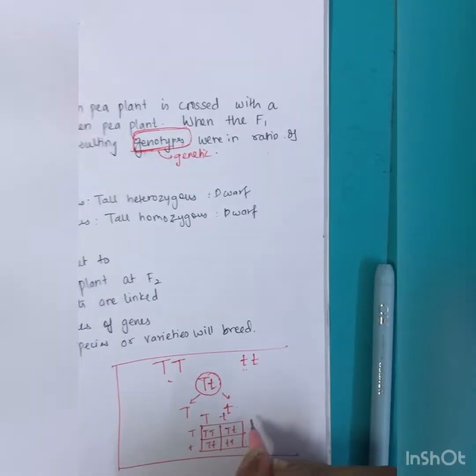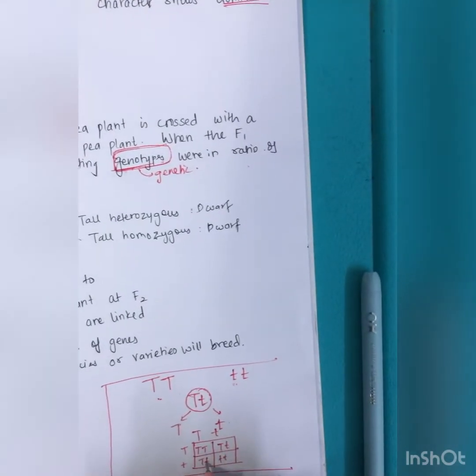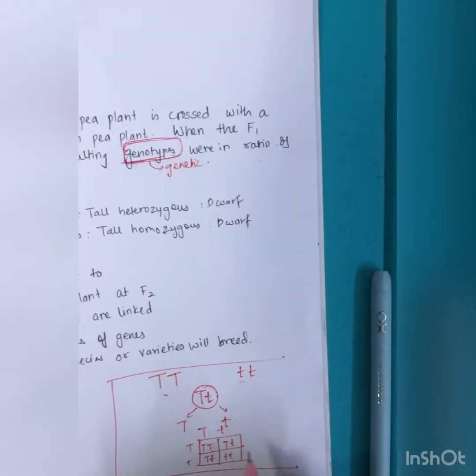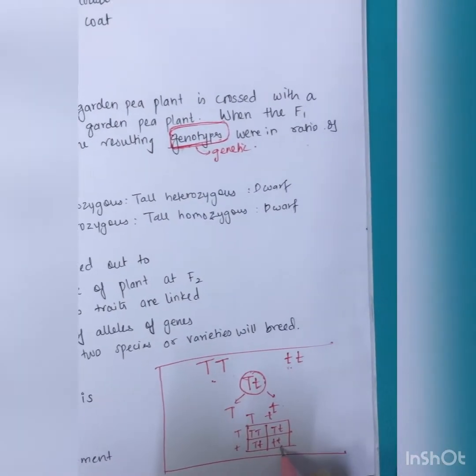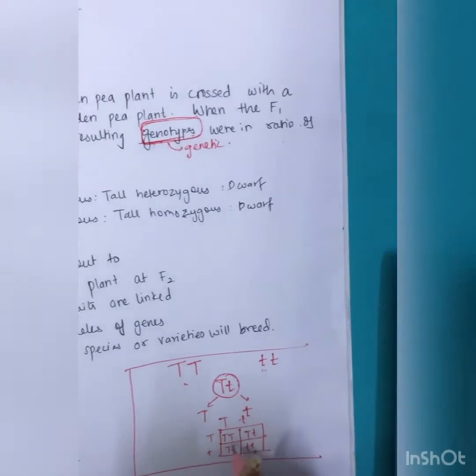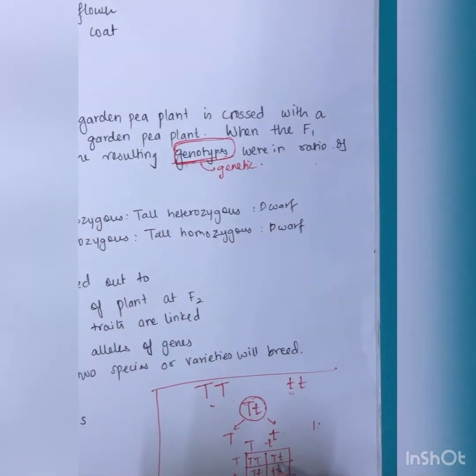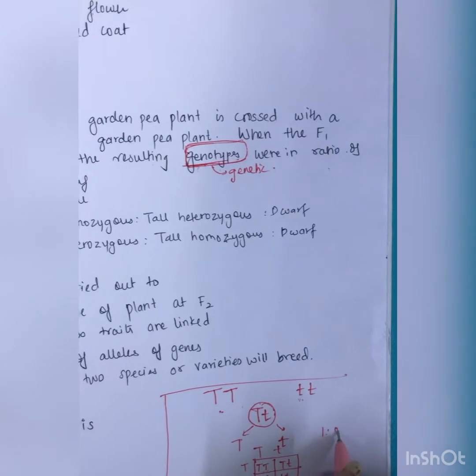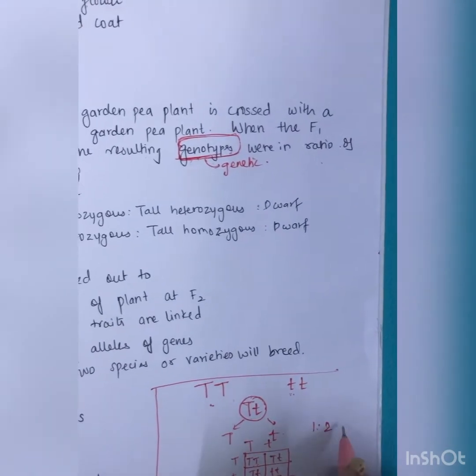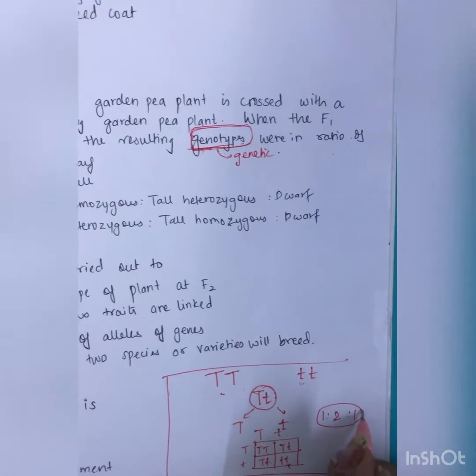Here we can see we get 3 tall and 1 dwarf, but this is the phenotype. They are asking about the genotype. So the homozygous tall is 1, heterozygous tall is 2, homozygous recessive is 1. So the ratio is over here.